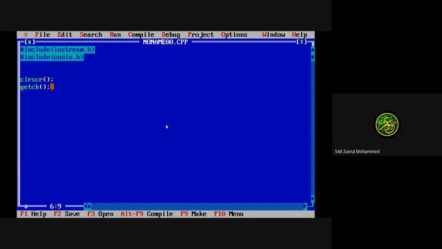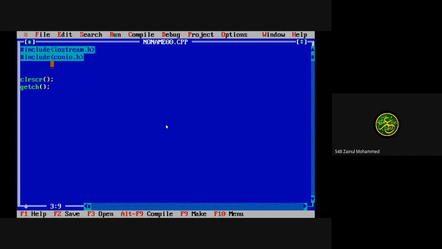Ma'am, that means in the output we are going to clear the screen. Yeah, that is clrscr, clear screen. So this function is included in the conio.h header file, not in iostream. This clrscr is included in the conio.h header file. So if I want to use clrscr, we need to include this conio.h header file.